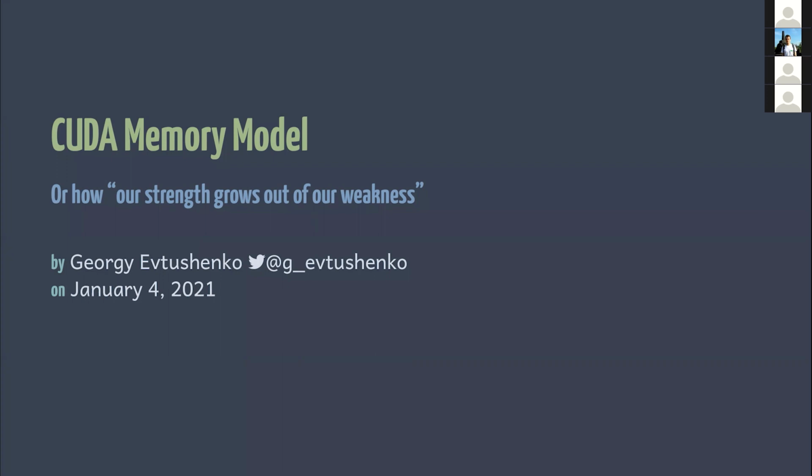And today I'm going to talk about the CUDA memory model. You can successfully use CUDA without considering its memory model, as long as each thread accesses the memory assigned to it. But if different threads access the same memory and at least one of them writes to it, you'll need to immerse yourself into the CUDA memory model. In other words, a memory model is all about guarantees you have while accessing shared memory from multiple threads.